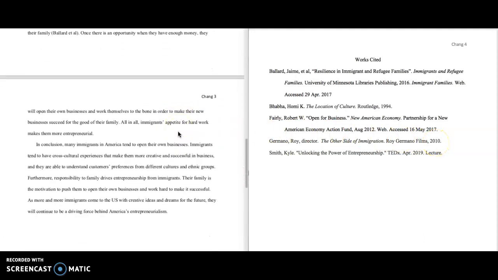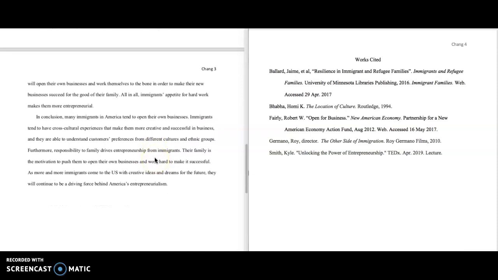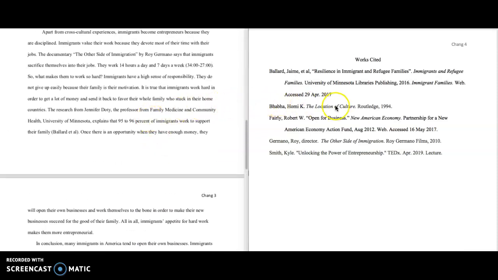All right, and so as you can see, every citation over here has a citation over here. They completely match. Other things to notice about the Works Cited page: it's like the opposite of a paragraph. The first line is not indented, and the second line and all subsequent lines are. So this is going to be one source, and every time I come back to the full left side, it's a new source. So I know this is 1, 2, 3, 4, 5 sources.